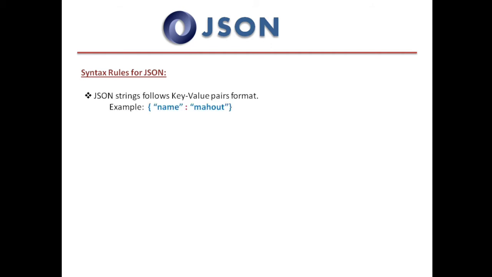As we said, JSON follows the key value pairs format, right? So I am giving an example over here. This JSON string has one attribute value, that is name. So the key is name and the value is Mahod. That's a username. So both key and values are in double quotes.